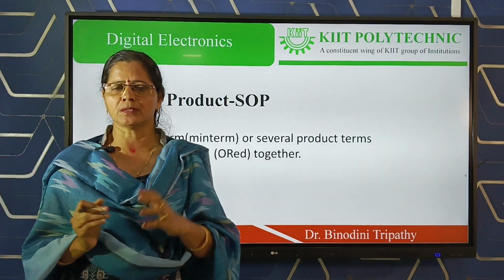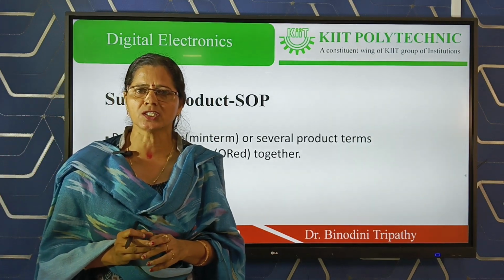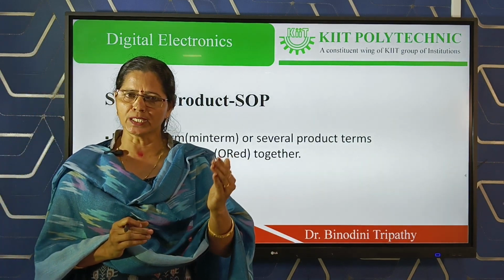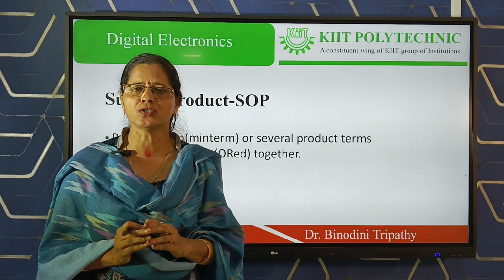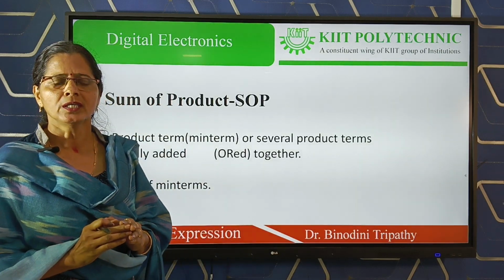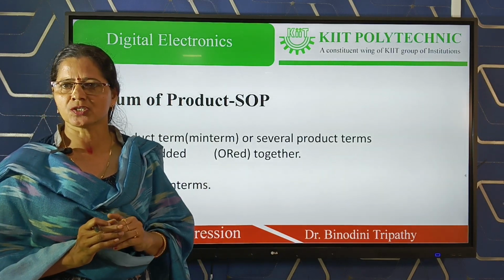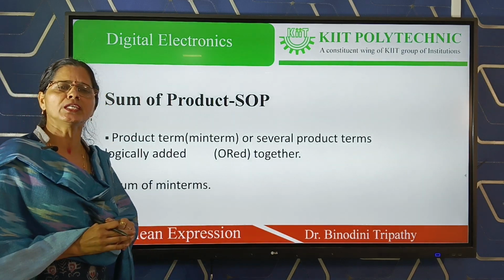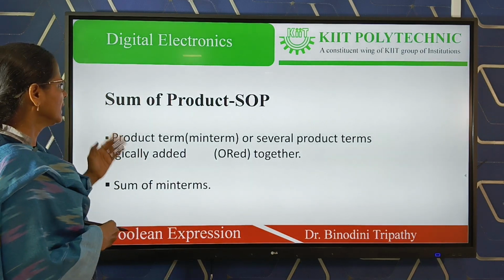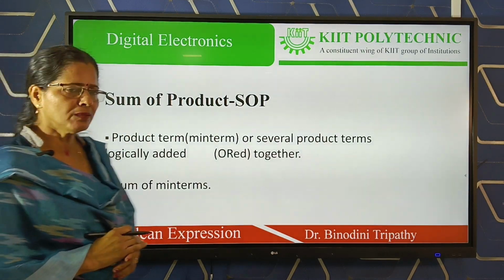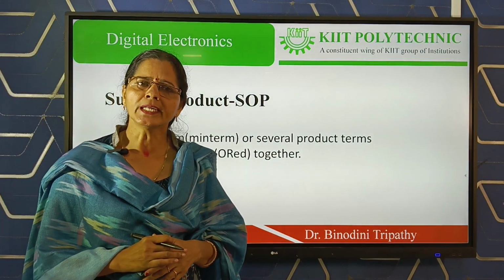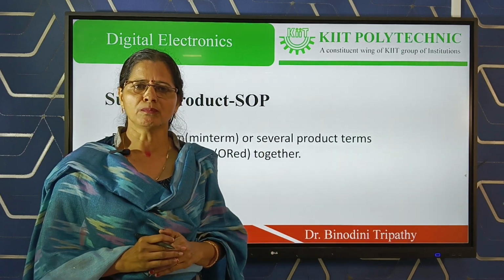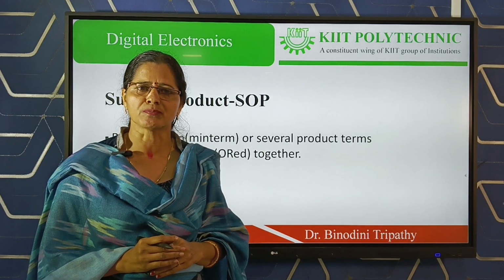These two types of expressions are known as the canonical forms. For writing these canonical forms of Boolean expressions, we need the use of minterm and maxterm. Particularly for writing the Boolean expression in SOP form, we need the minterms, and for writing the Boolean expression in POS form, we need the maxterms.